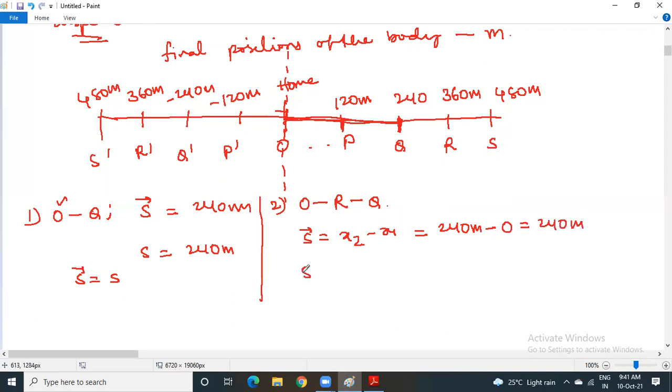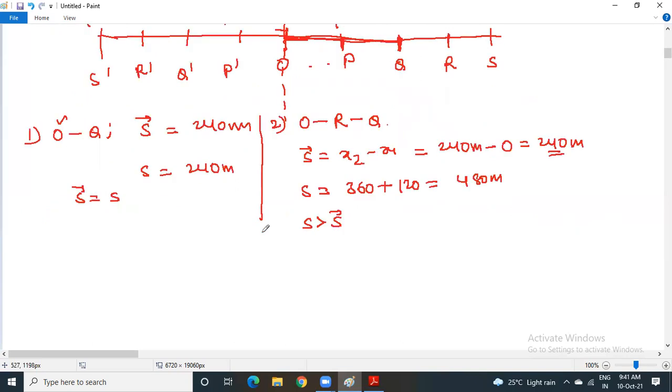Now let us talk about distance. Distance means wherever you go, everything you have to count. First you have gone up to R, O to R is 360, and you came back up to Q, so the separation between R and Q is 120 meters. Total distance is 480 meters. So in this case, distance is greater than displacement. But both are positive.